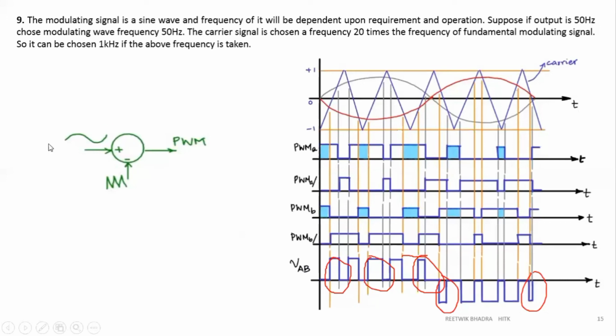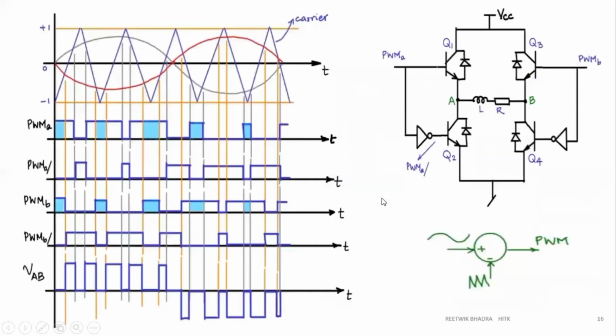We feed this into a comparator. And what does the comparator do? If this value is connected to positive and this is connected to negative, that means if the sine wave is higher than this, then only it will generate a PWM. That is how these PWMs are generated. So next slide we'll discuss this.